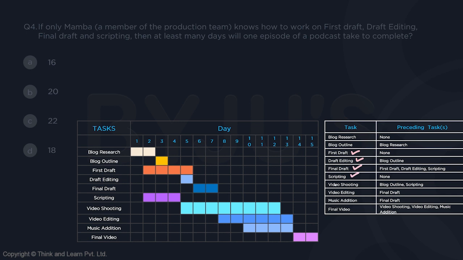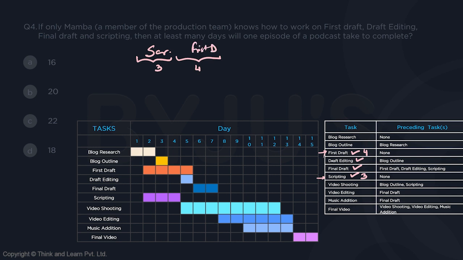Out of these 4, the very first day he can start working on either first draft or scripting because they do not have any preceding task, right? And scripting will take 3 days, first draft will take 4 days. So I'm just starting with scripting. Let us say Mamba works on scripting for the first 3 days. And then he works on, let's say, first draft for the next 4 days.